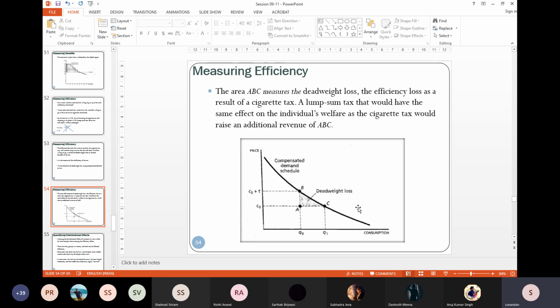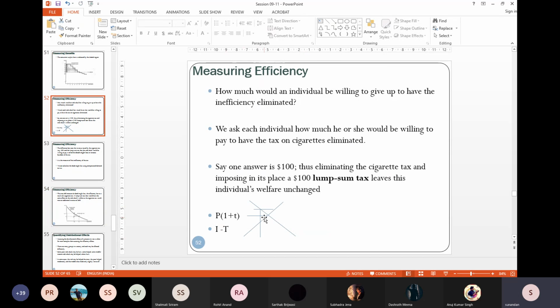Now you have a compensated demand schedule. You put the market clearing price, suppose, at C0. With the tax on the cigarette, which we call the cigarette tax, the price goes up to C0 plus T. You have a shaded region, you can see. Just right now I showed you this triangle.